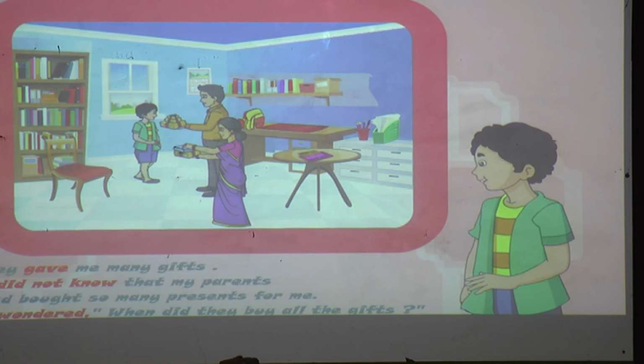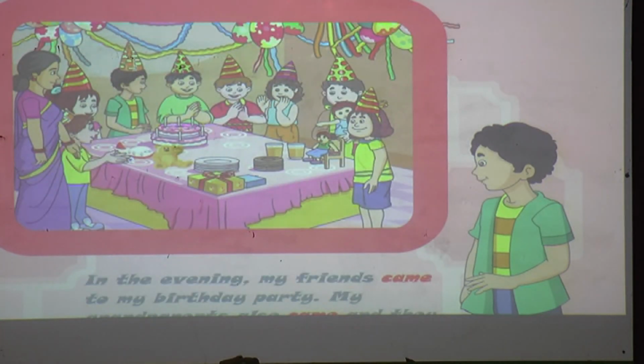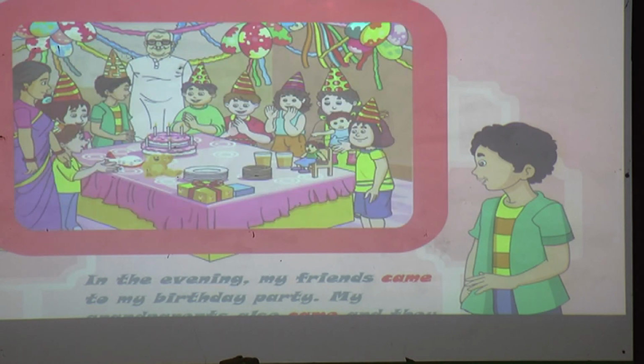They gave me many gifts. I did not know that my parents had bought so many presents for me. I wondered, when did they buy all the gifts? In the evening, my friends came to my birthday party. My grandparents also came and they brought a supper for me.